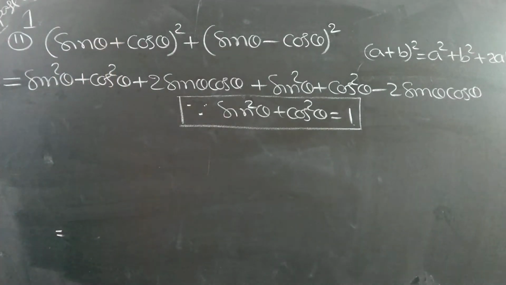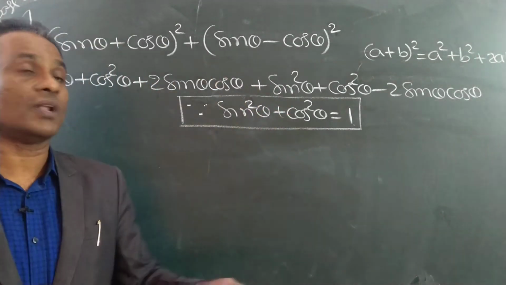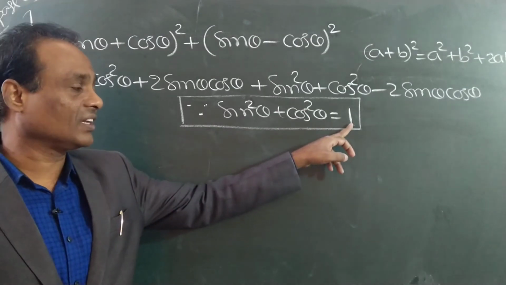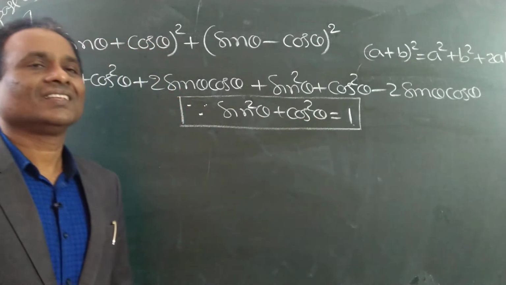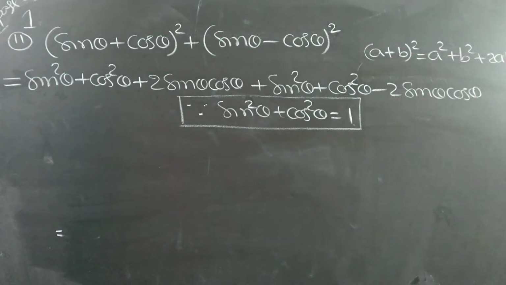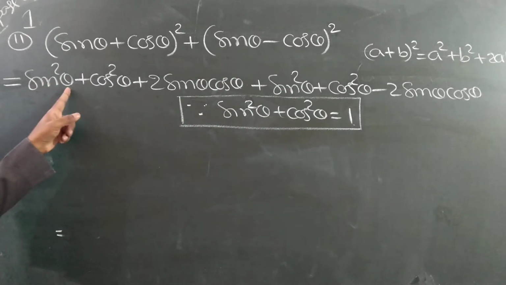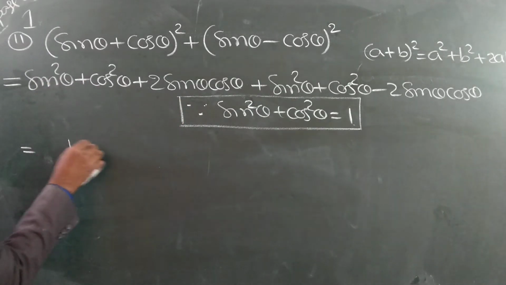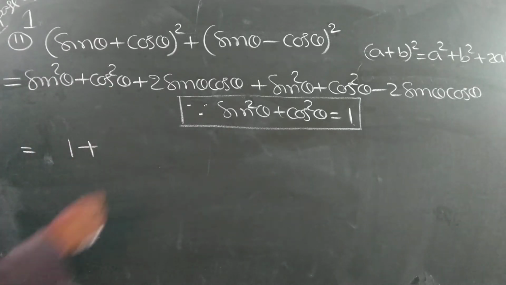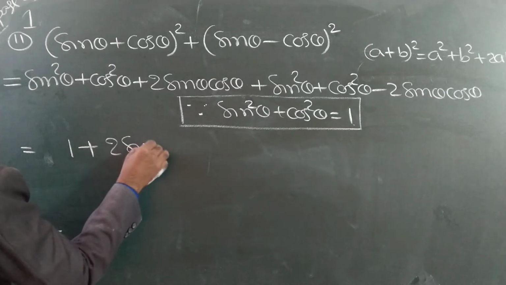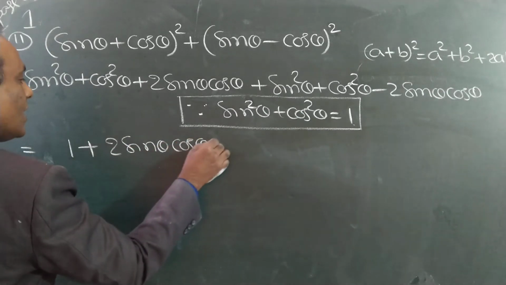Yesterday I gave some formulas. This is the first formula. See the formula. Sin square theta plus cos square theta is equal to 1. Now in the previous problem also we used this. Now I will apply that formula. Sin square theta plus cos square theta is 1, plus 2 sin theta cos theta.